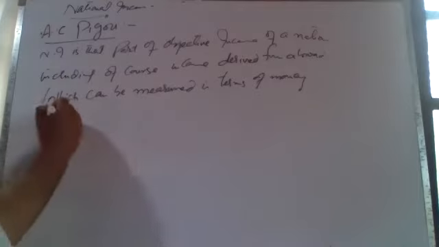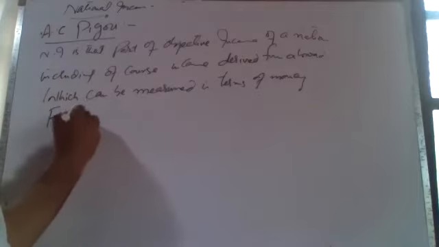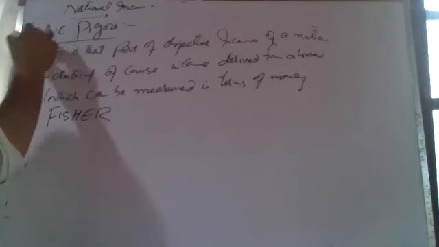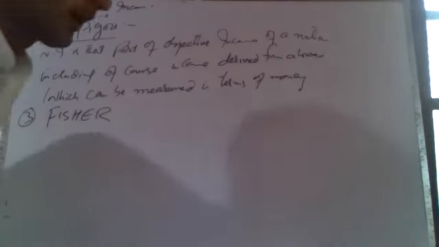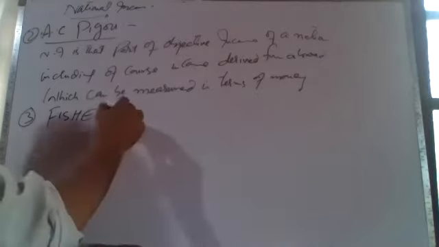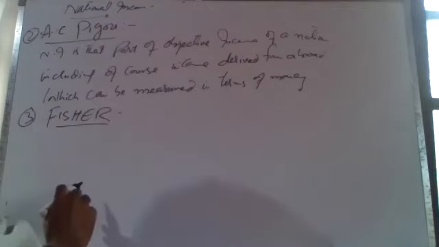Fisher clarifies the expenditure side, he gives the expenditure version. This is the second. AC Pigou stressed upon the net factor income abroad, and one thing more: only those incomes should be included which are measured in terms of money, or which are exchanged for money. So what does Fisher say?